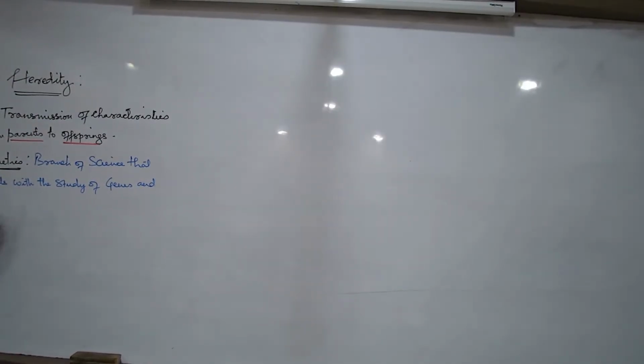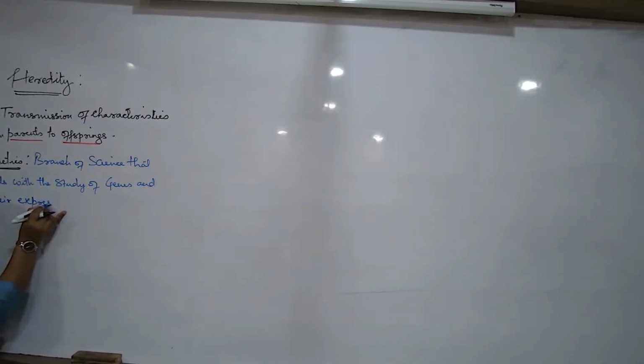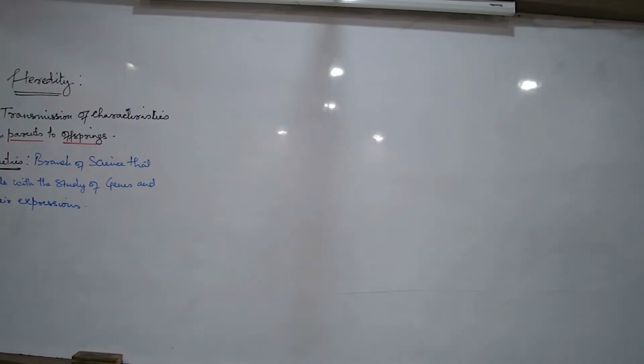Okay. Now go back to this. We are talking about the difference between the word heredity and genetics. So what I said, heredity is actually a concept which talks about the passage, the inheritance, the transfer of the characteristics from one generation to the other. But what is genetics? It is a branch of science that deals with the study of genes and their expression. The study of genes and their expression. So that is what we are going to study, genetics.